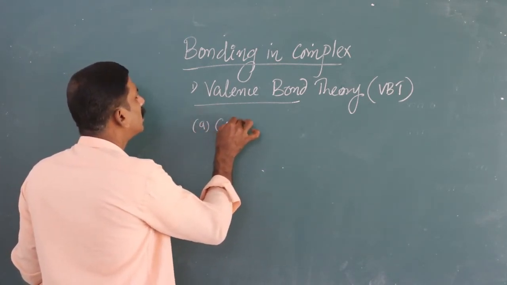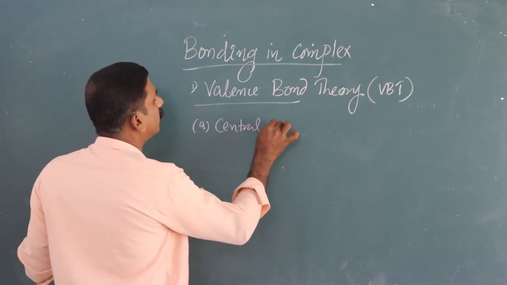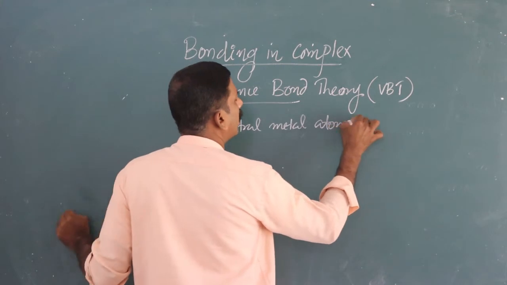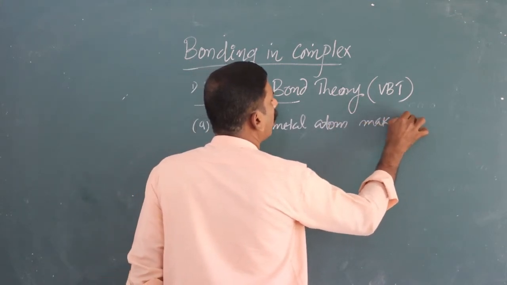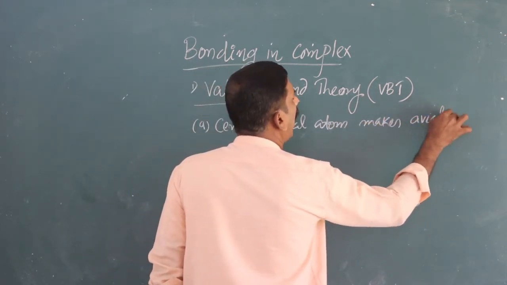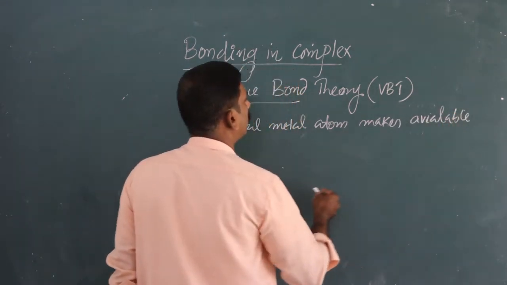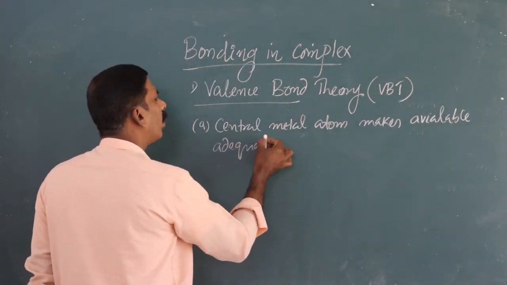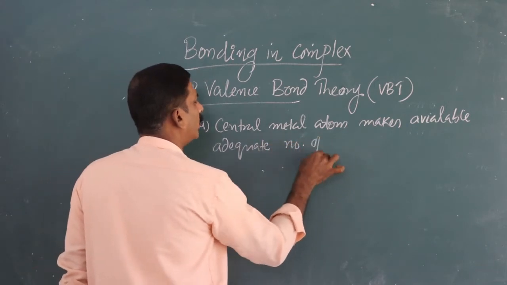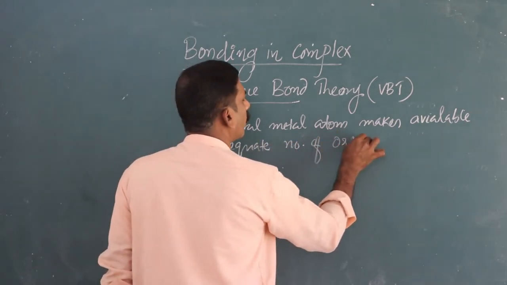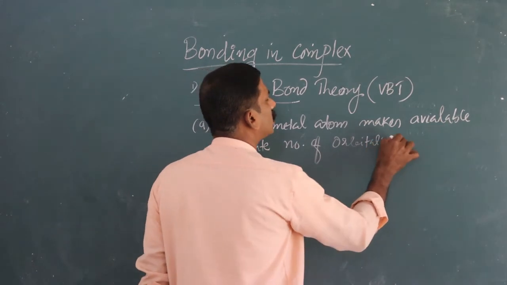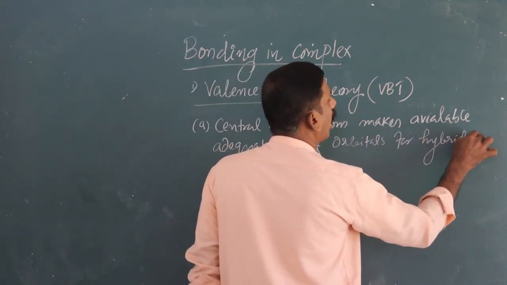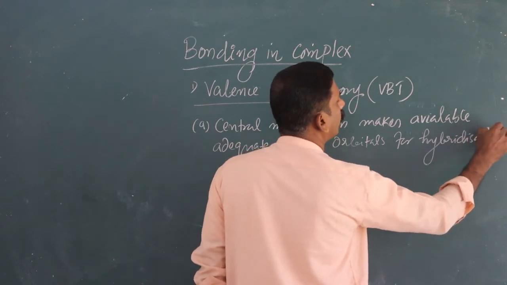First one is the central metal atom makes available an adequate, definite number of orbitals for hybridization.